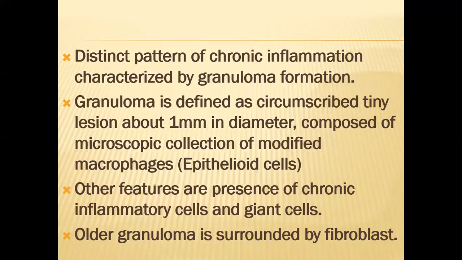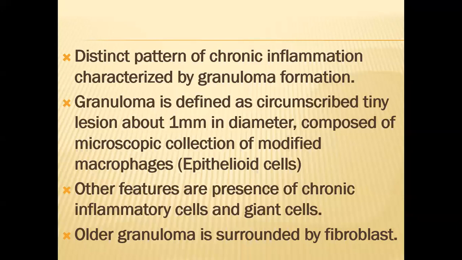When macrophages fail to phagocytose a large particle, or the particle is undigestible, they unite together to produce a large cell which contains many nuclei. This cell is called a giant cell. And another feature of granulomatous inflammation is that they are surrounded by fibrosis. So these are the most important features of the granuloma.